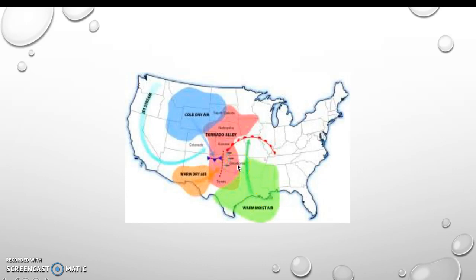When cold air clashes with warm, moist air, right in the middle, the chances of supercells become more likely, so that produces thunderstorms, and in turn, sometimes, as we all may know, produces tornadoes.